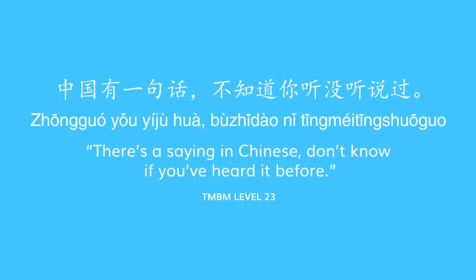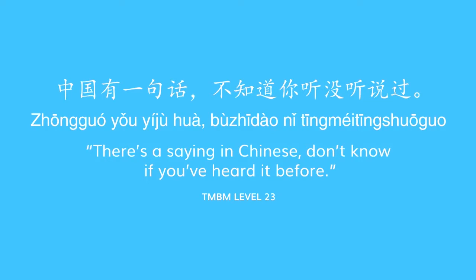Another great one from level 23 of our course is 中国有一句话. That's what Chinese people often say. Chinese people say 中国有一句话. It's a very Chinese thing. You don't really hear that in English, do you? English has a phrase, or English has a sentence. It's just weird for us to say that in that particular way, but Chinese people say this a lot.